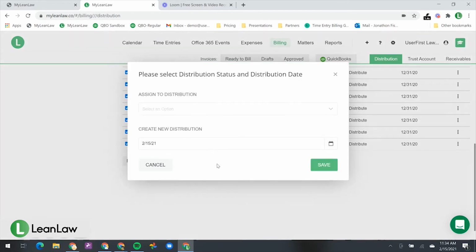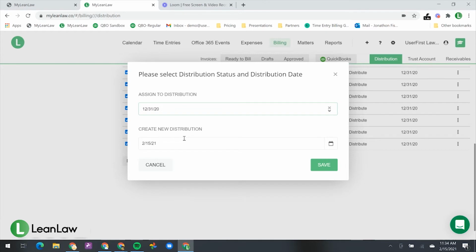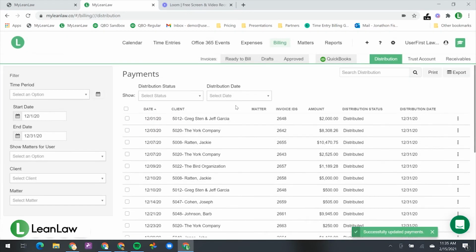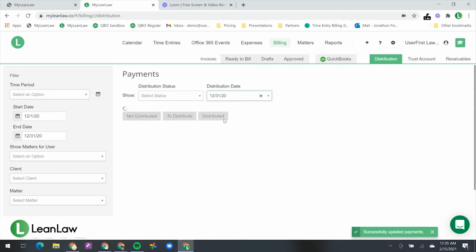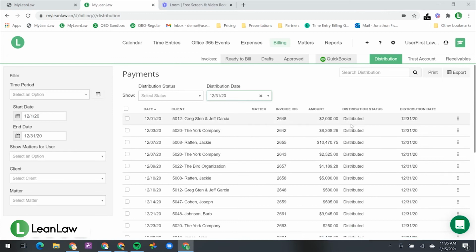Now I'm going to click Distributed and assign distribution status with the date distributed. I select the date range of the distribution and click Save. Those entries have now been distributed, as you can see in the Distribution Status column. Alternatively, if I would like to see what has a distribution date of December 30th, I can pull it up this way. I always have the ability to rectify individual entries, to mark Not Distributed, to distribute if I made a mistake, or to view the actual transaction in QuickBooks.